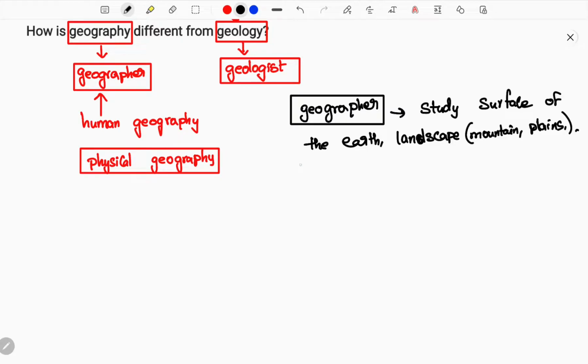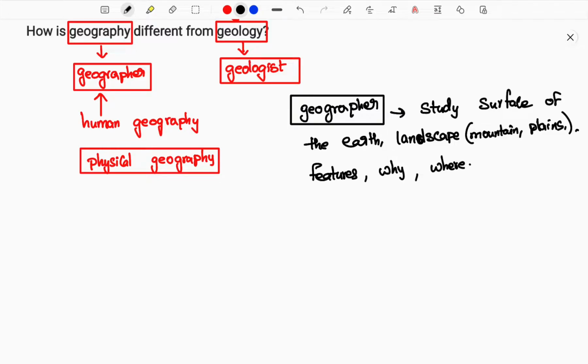And he also studies the features of the earth, the different features that persist on the earth and the different features that define the earth. He studies why they occur, and also where they occur. So he studies everything completely, so we call him a geographer. He studies geography, so he is called a geographer. So now we have an understanding.